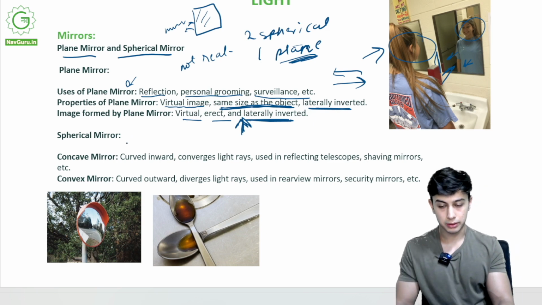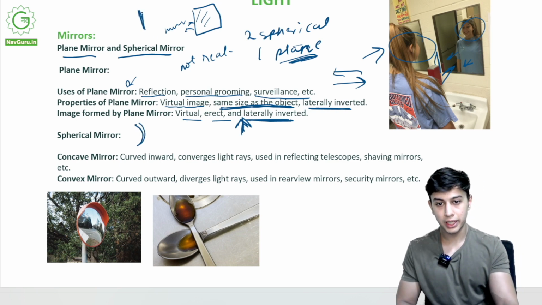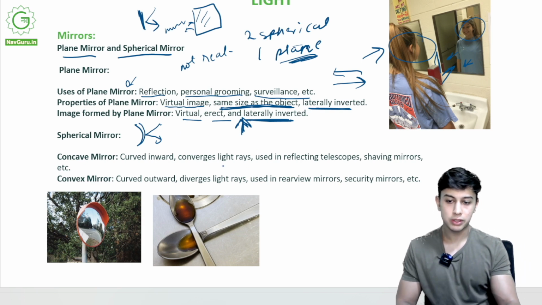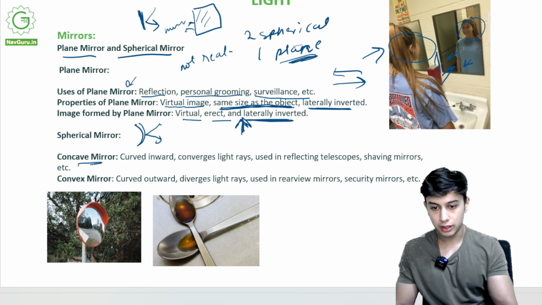A spherical mirror. What is a spherical mirror? It is curved. Over here you can see this plane mirror, light will come and fall off. But in a spherical mirror there is a little bit of bending for reflection. I'll tell you how. There are two types of spherical mirrors: one is concave mirror, one is convex mirror.